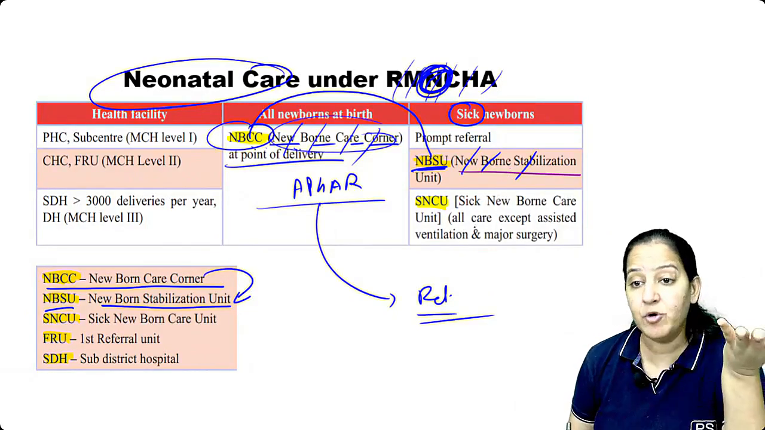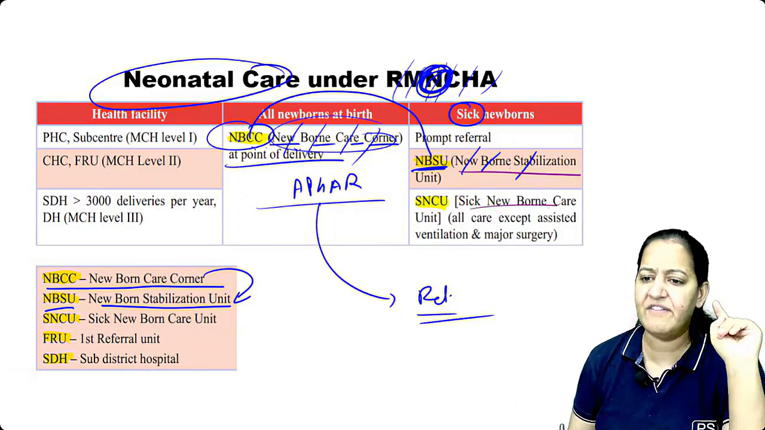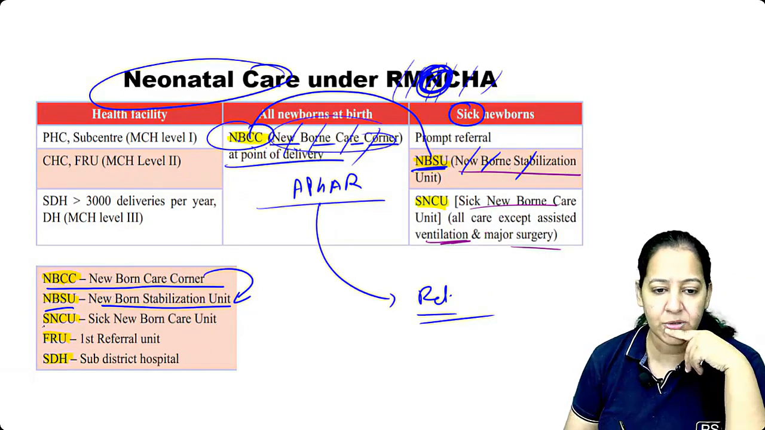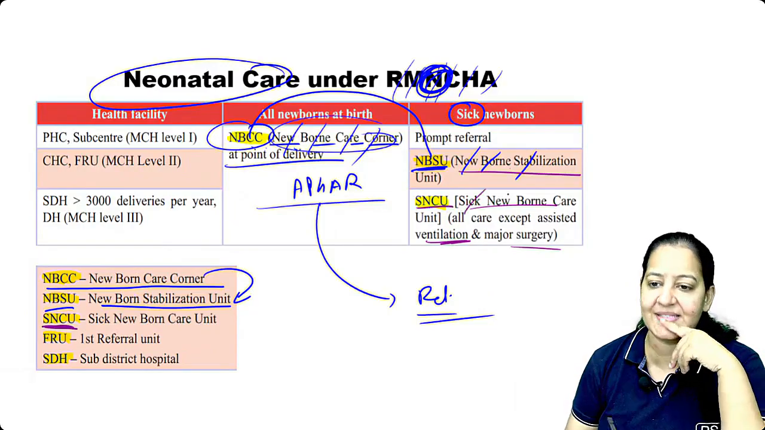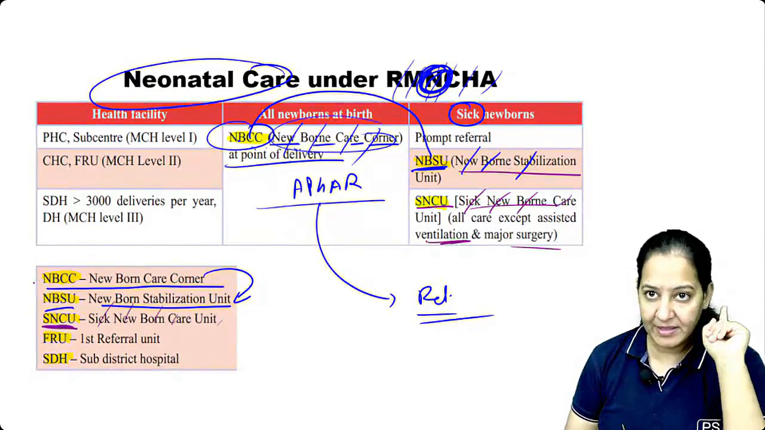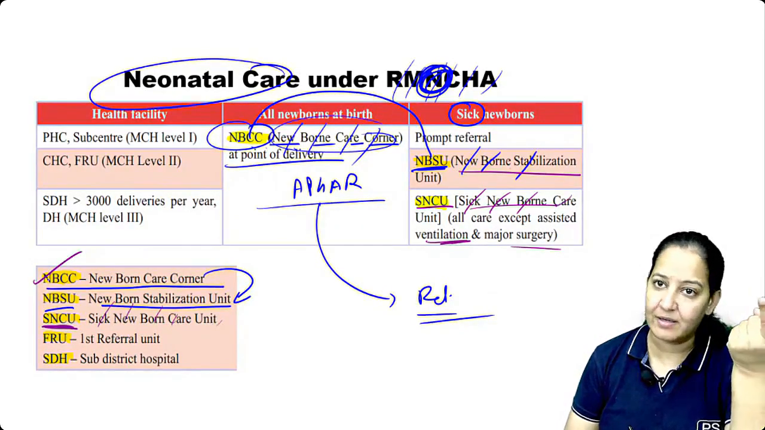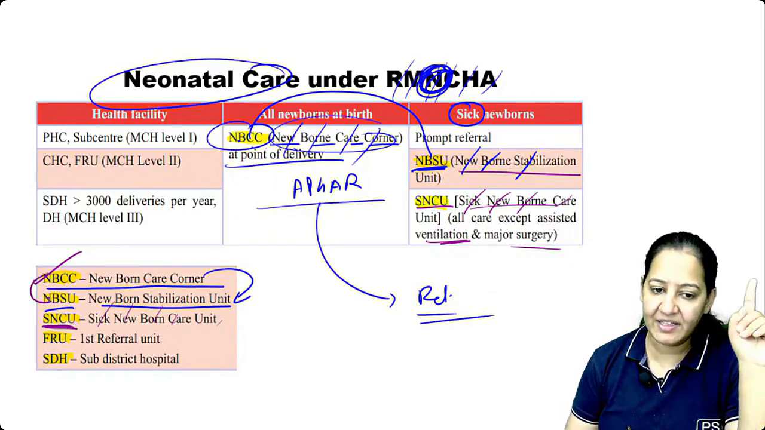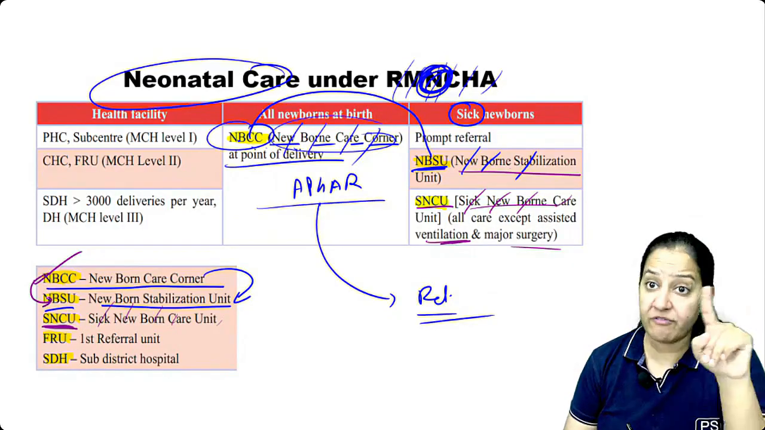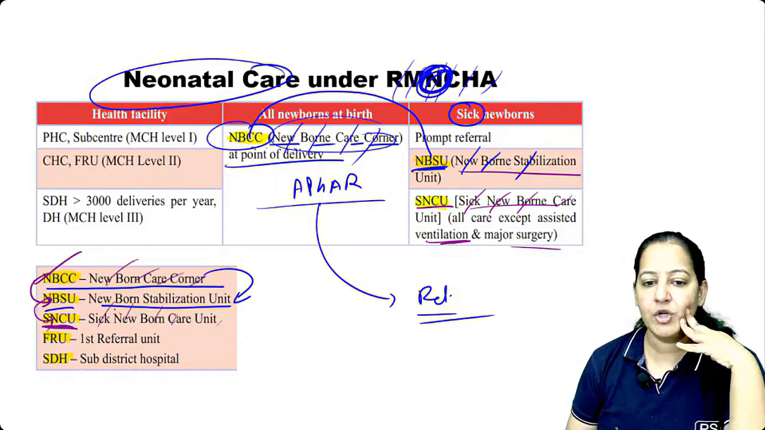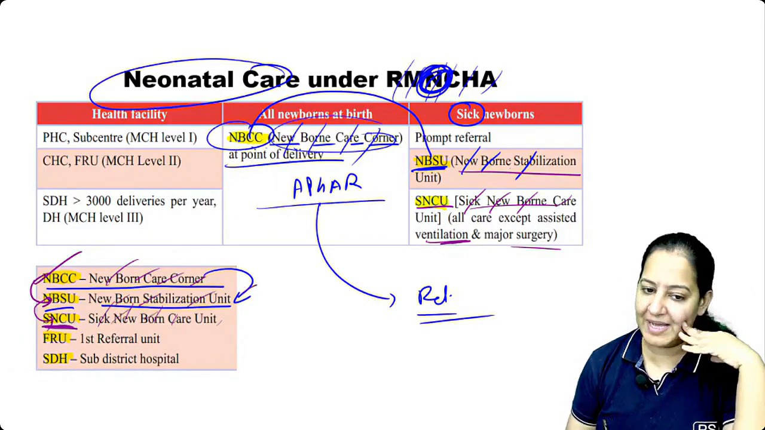But some newborns are very sick. They require a ventilator or some major surgery to save them. So they are shifted to SNCU, the sick newborn care unit. So in the labor room it is NBCC. After that, if the newborn is healthy, they are handed over to the relatives. If not healthy, they are shifted to NBSU. If very sick, they are shifted to SNCU. You should know their full forms: newborn care corner, newborn stabilization unit, sick newborn care unit.